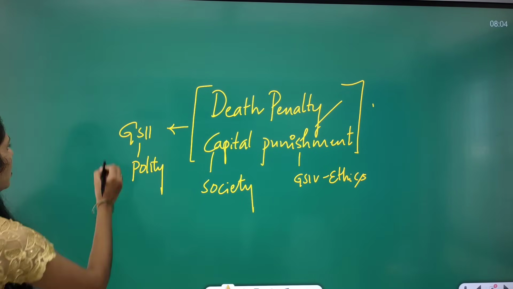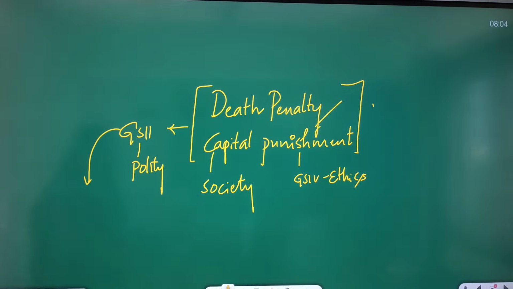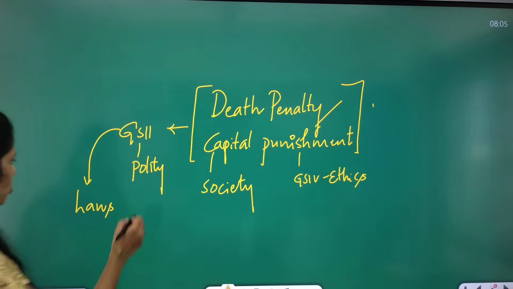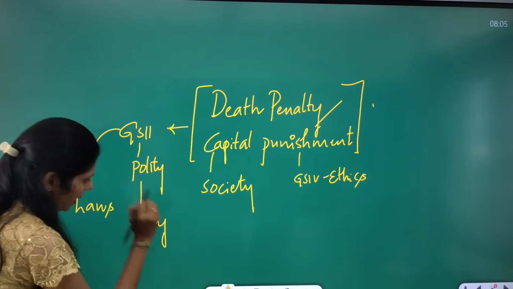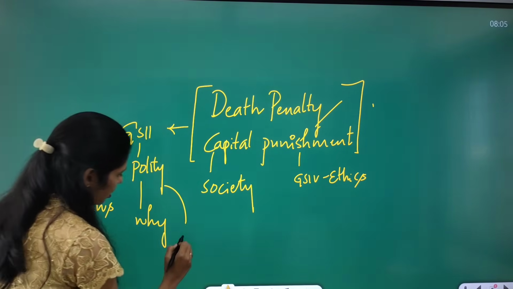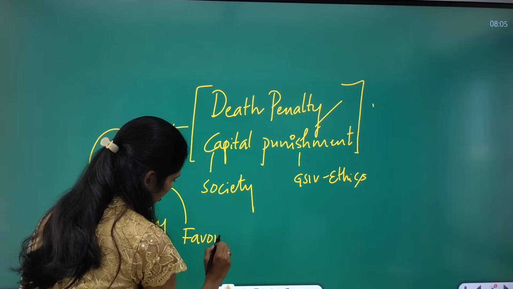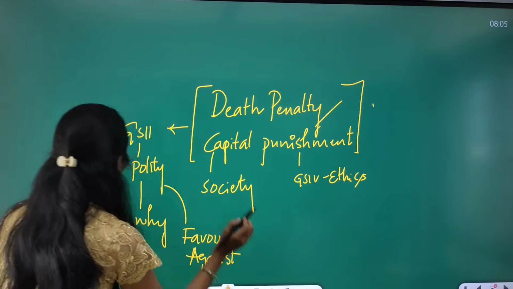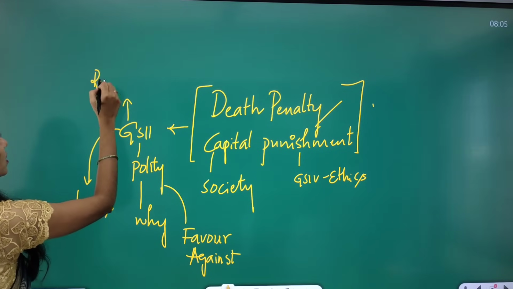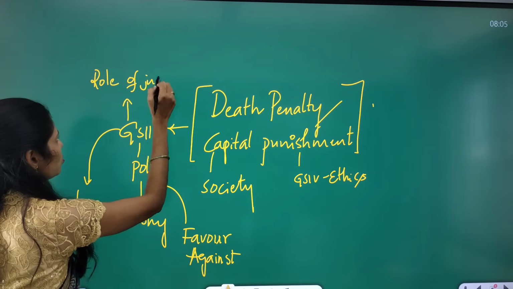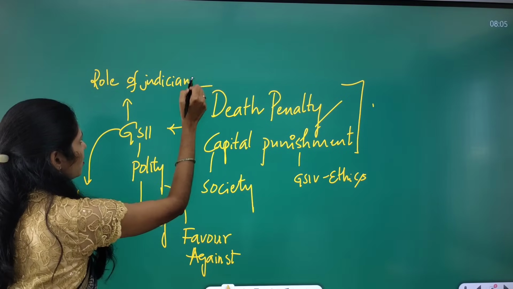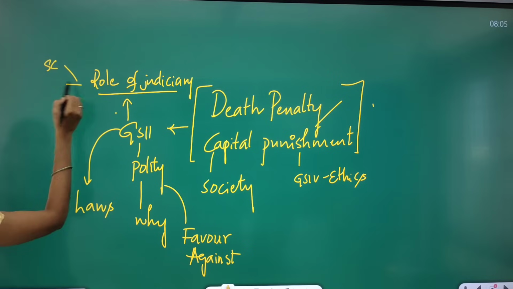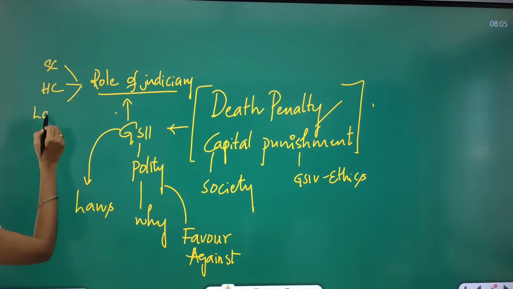Now from the polity point of view, you have to see what laws are present in India. You have to see why there is a need for the death penalty, what the arguments are in favor or against. And you can also think about the role of the judiciary, like the Supreme Court, High Courts and lower courts.